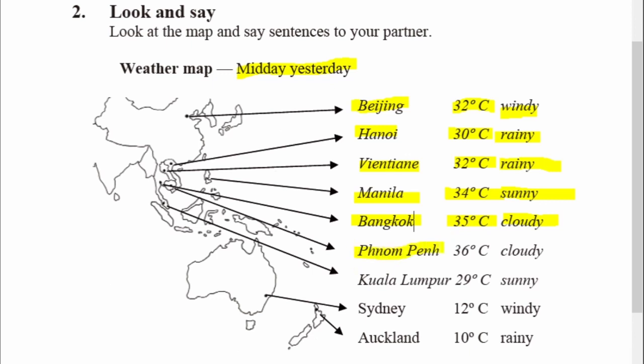In Phnom Penh, it was cloudy with a maximum temperature of 36 degrees Celsius. In Kuala Lumpur, it was sunny with a maximum of 29 degrees Celsius. In Sydney, it was windy with a maximum of 12 degrees Celsius. And in Auckland, it was rainy with a maximum of 10 degrees Celsius.